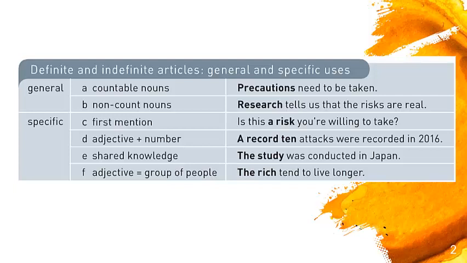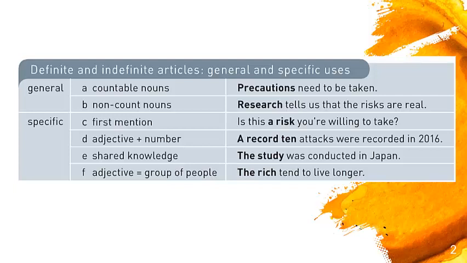So for countable nouns, we have, "Precautions need to be taken," okay? We don't need to specify the precautions. Why? Because if we use "the precautions," we have to specify which precautions. So if you wanted to use the definite article, you would have to say, "The precautions mentioned in the article need to be taken," okay?